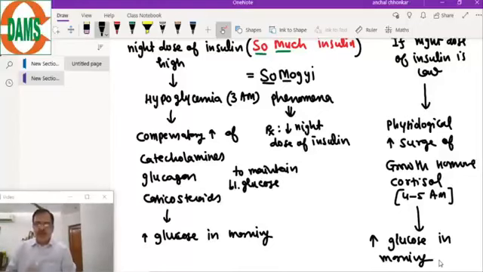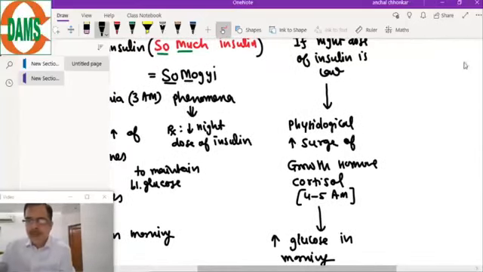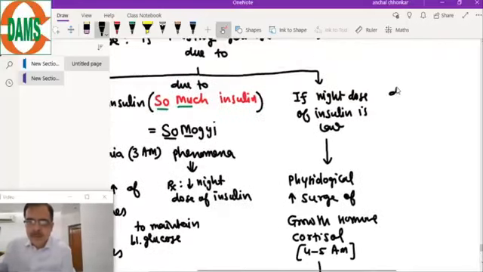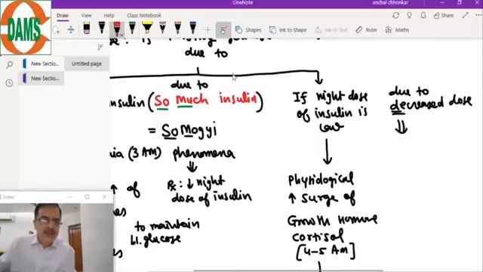This phenomena is because of a low dose of insulin, a decreased dose of insulin. This phenomena is known as the dawn phenomena.